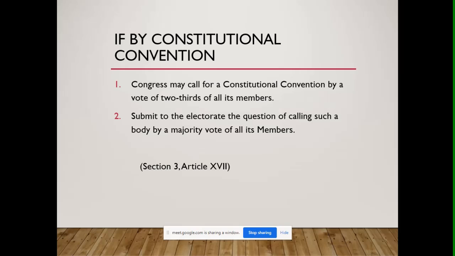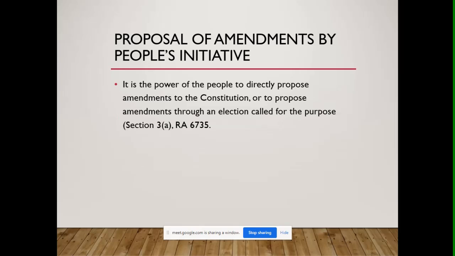But whatever the acts of these bodies, okay, whatever the acts of these bodies, either it be by Congress, or by the Constitutional Convention, or by people's initiative, whatever proposals are passed in these three bodies, it is required that they still be ratified. It is presented to the people for their approval or disapproval by a plebiscite. Okay, by a plebiscite.